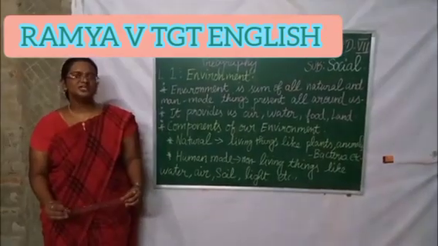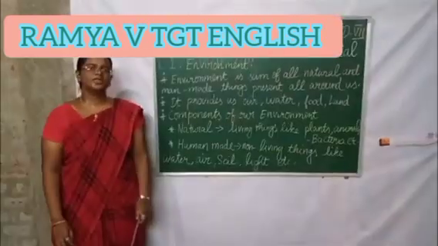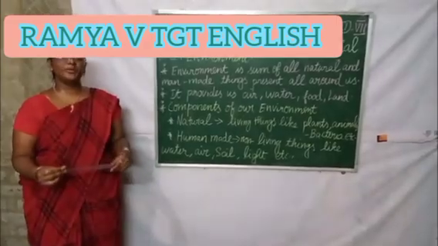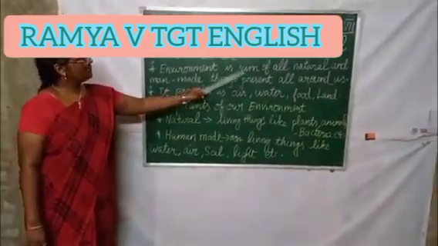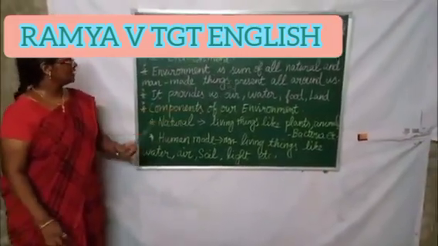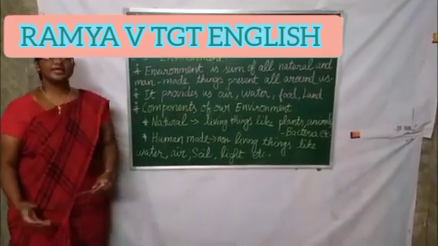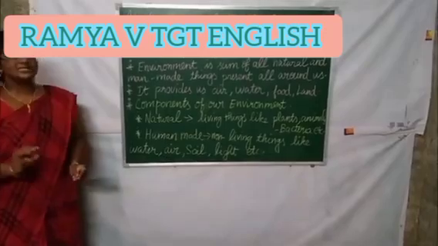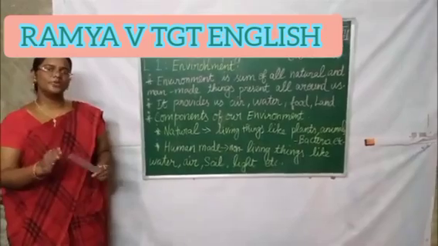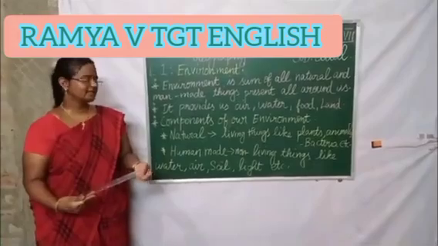Today we are going to see the first chapter in geography, which is environment. So we have already seen about environment, right? So what is meant by environment? Environment is sum of all natural and man-made things present all around us. It provides us air, water, food, land, etc. So, environment is a sum of natural and human-made things present all around us. It provides us air, water, food and land.